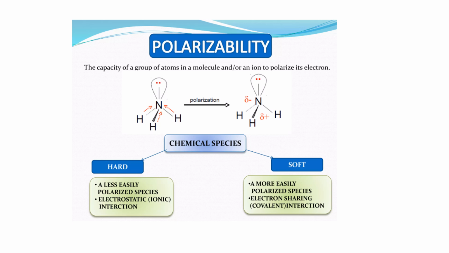While a softer acid or a softer base has a larger size. As a result of their large size, they are easily polarizable, just as we have seen in the case of this large size atom. And since they are easily polarizable, they can easily develop strong covalent interactions by means of electron sharing.